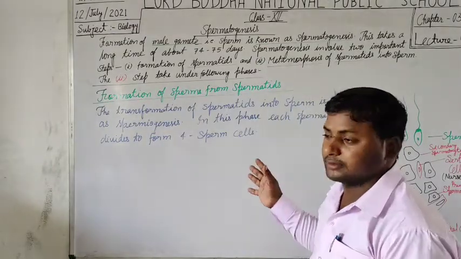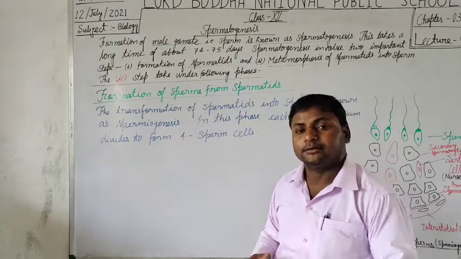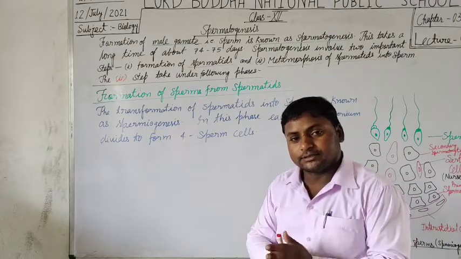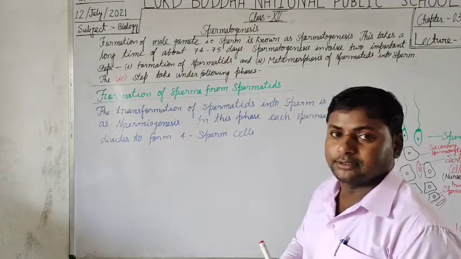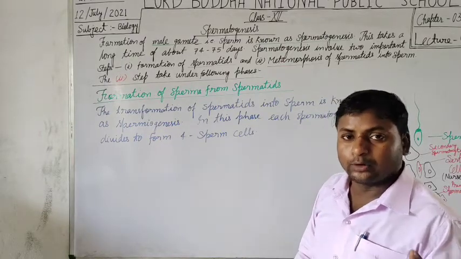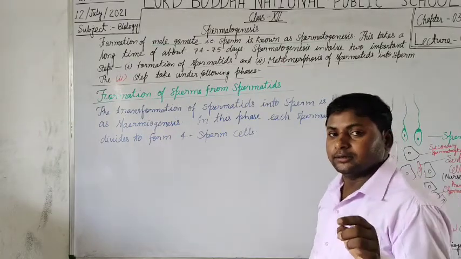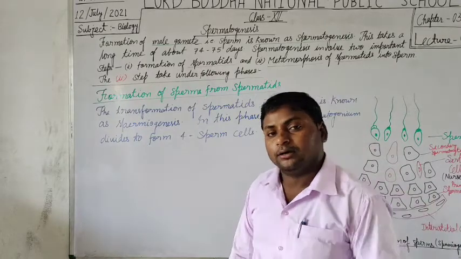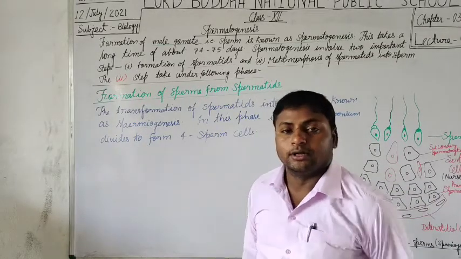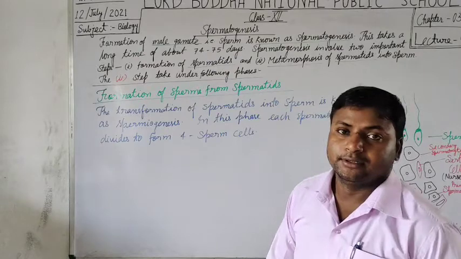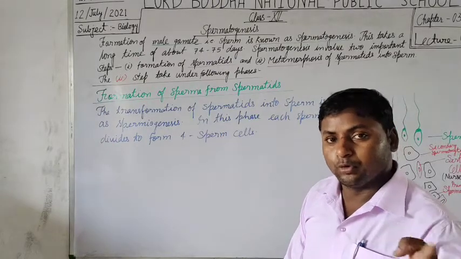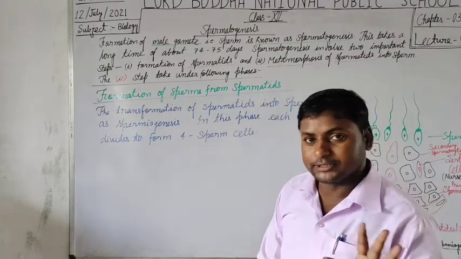As in maturation, the cells get divided into spermatogonia, and the spermatogonia further undergo meiosis second, which forms 4 spermatids or sperm cells.